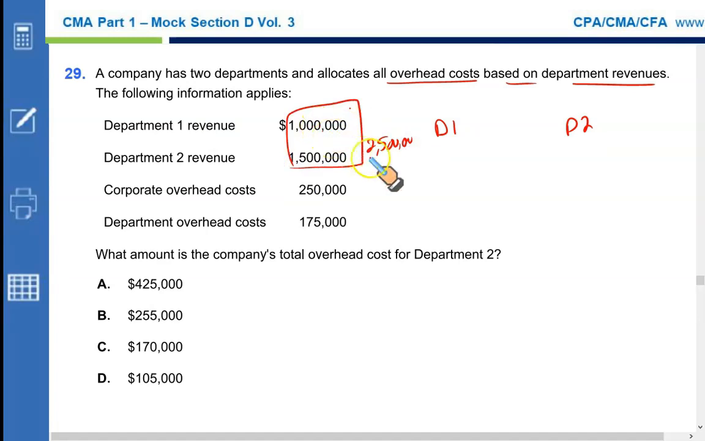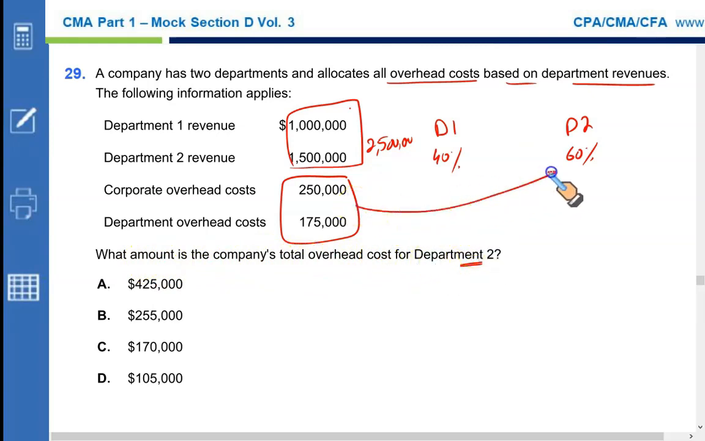If 1 million is expressed as a percentage of 2.5 million, that will be 40%. And 1.5 million as a percentage of 2.5 million is 60%. So of the total revenue generated by the company, 40% is generated by D1 and 60% by D2. Now this is the total overheads, and we need to allocate the overhead based upon the revenues, and specifically find the amount of the company's total overhead that will be charged to Department 2.